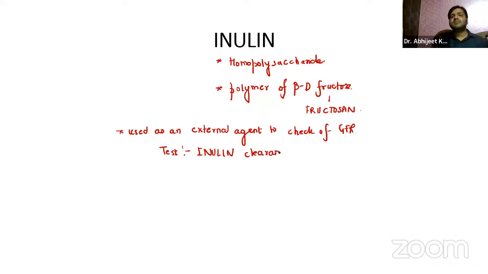These are the important points that you have to remember. This external agent basically means we are giving it from outside, guys. It's not something which is present in the body. We are adding this external agent into our body just to check for the GFR. Okay, Ishika?